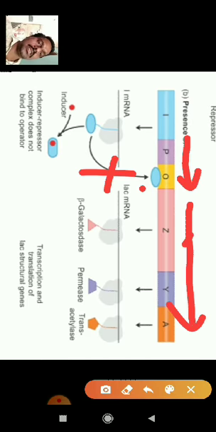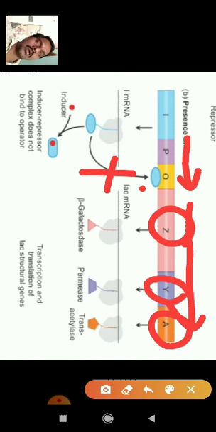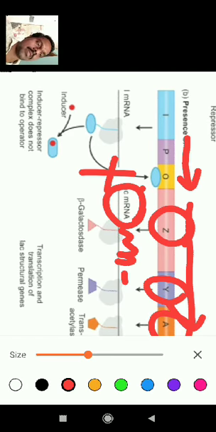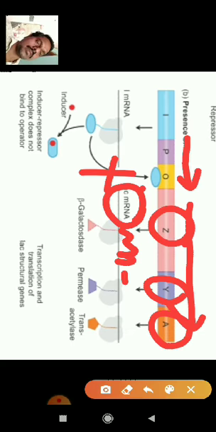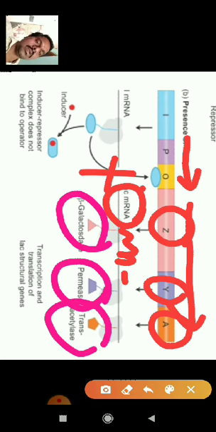Then the structural genes receive the signals and produce mRNA by transcription, and that mRNA participates in translation and produces three types of enzymes: beta galactosidase, permease, and the third one, acetylase. So these three enzymes are produced by translation.